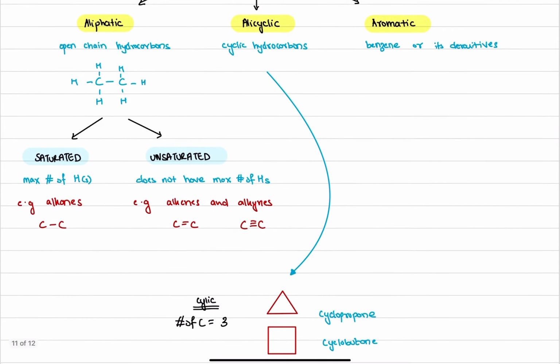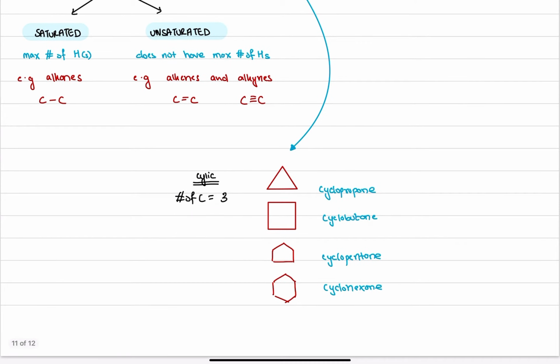Talking about alicyclic hydrocarbons, if I were to take, let's say, pentane, let us take, for example, pentane right over here.